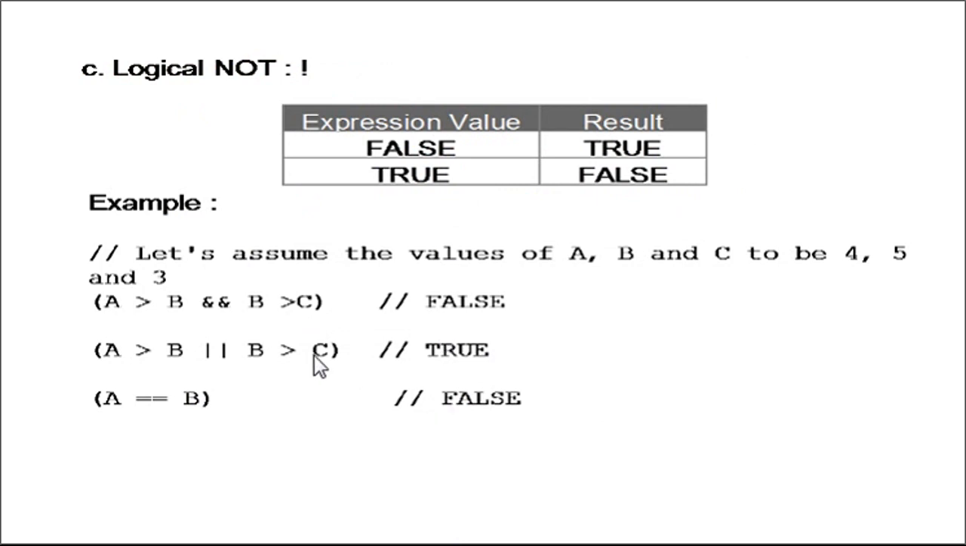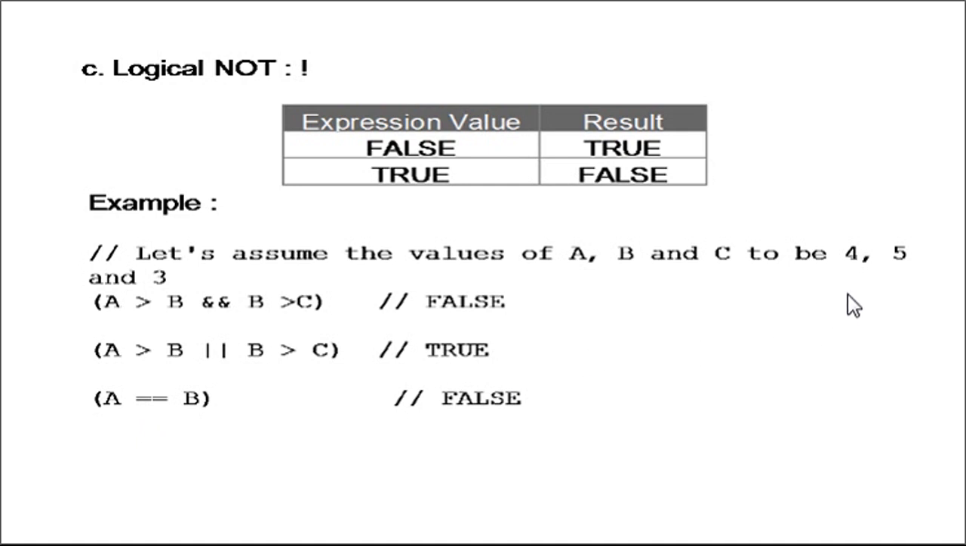Here are some examples. In first example, we are having three variables A, B, C. Value of A is 4, value of B is 5, and value of C is 3. There are two conditions in the first case, A greater than B and B greater than C. Now value of A is 4 and value of B is 5. So 4 greater than 5 is false. If any of the condition is false, there is no need to check the second condition. The entire expression will become false.